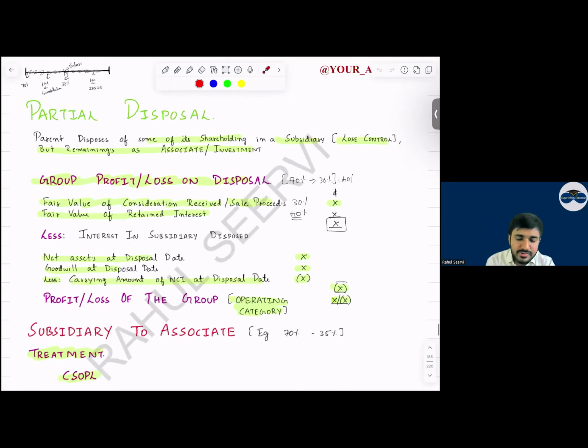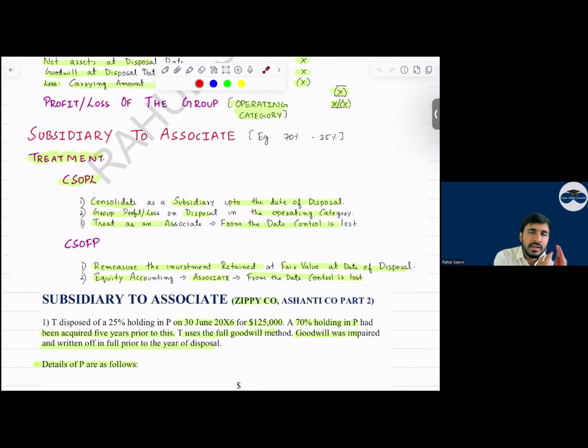Now see, sir, subsidiary to associate. After 6 months, it is an associate. For the 6 months, consolidate the P&L, 6/12. Sir, balance sheet को consolidate करेंगे क्या? What do you think, everyone? Will you consolidate the balance sheet at the year end? Arey, no, no. For the remaining 6 months, we will mention share of associate profit. Hanji, sir. And then in the balance sheet, we recognize what?